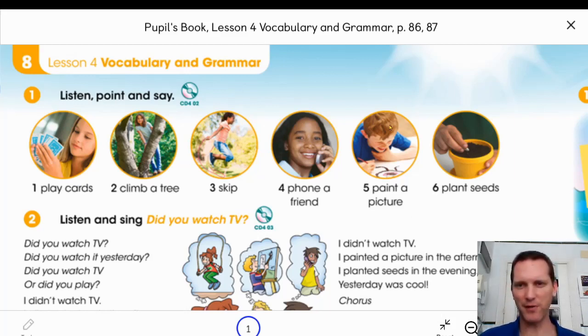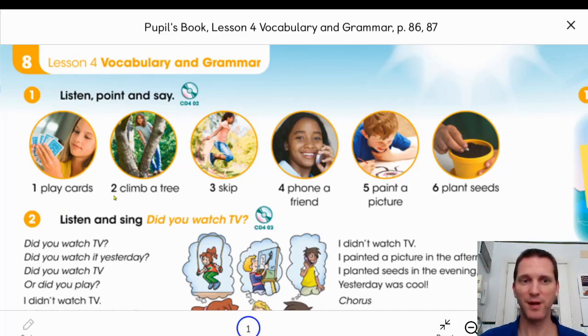Look at this vocabulary. There are 6 words. Number 1, play cards. 2, climb a tree. 3, skip. Also we say skip rope. 4, phone a friend. 5, paint a picture. And 6, plant seeds. If you pay attention, you'll notice that all of this vocabulary includes verbs.